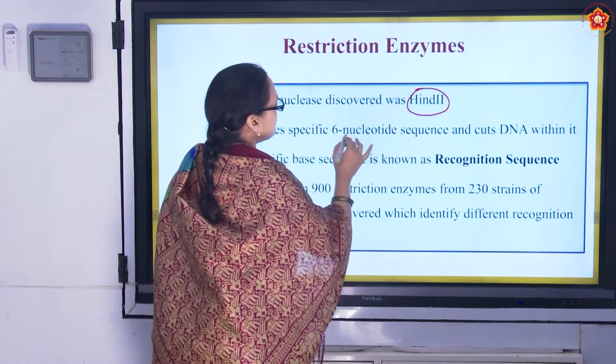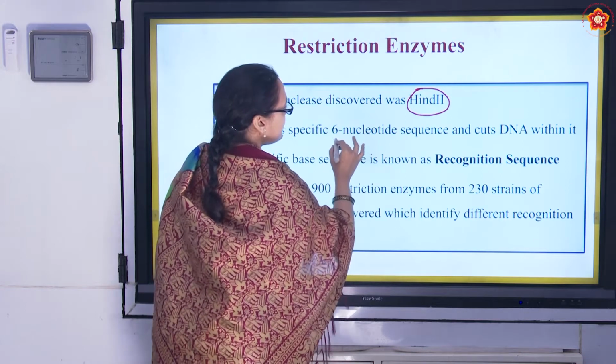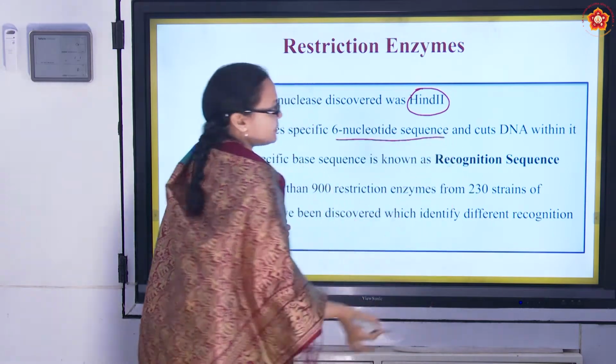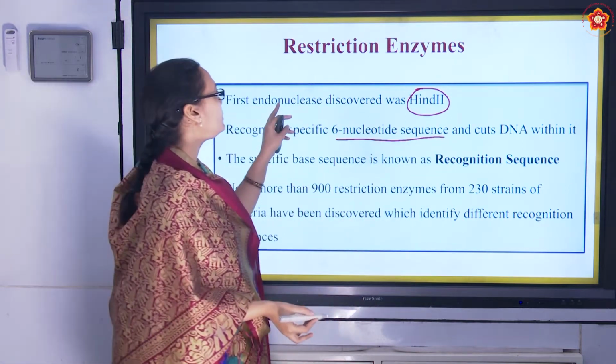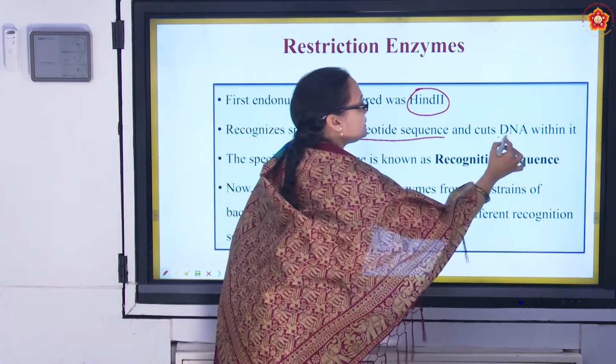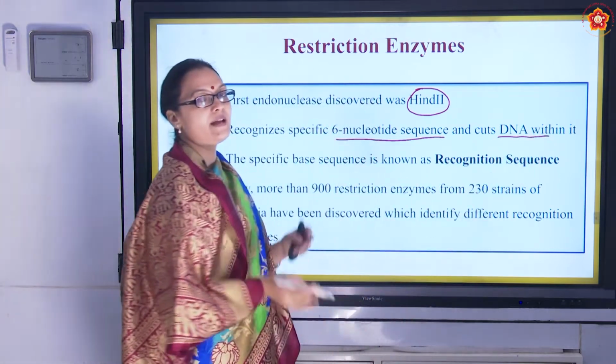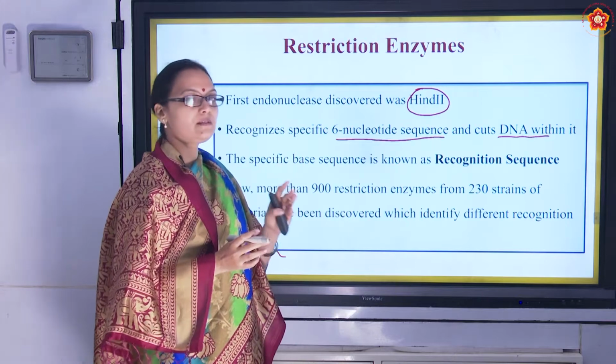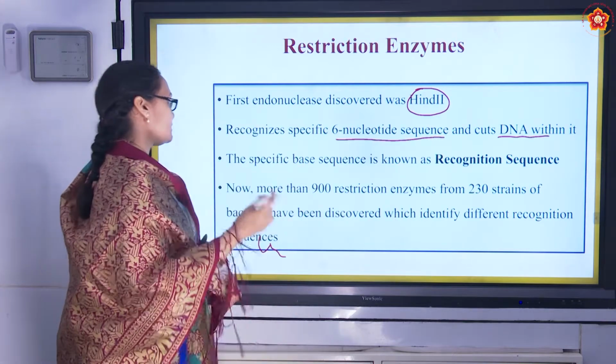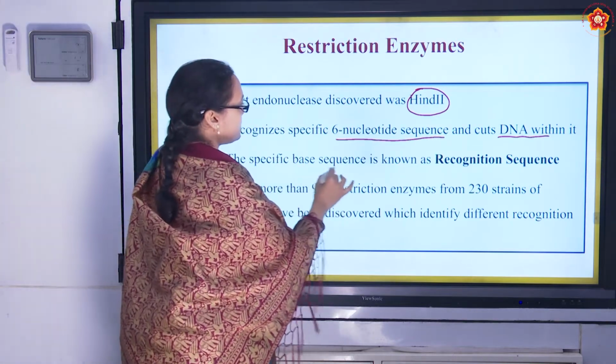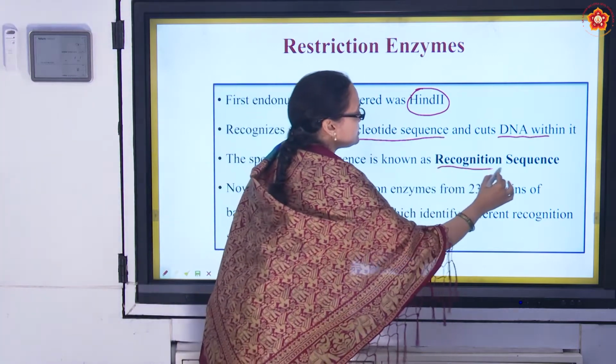Now again, this talks about what we spoke before. Every recognition sequence is 6 nucleotide sequence. Okay, and endonuclease, what they do? They cut within the DNA. Alright, ends will be exo, within the DNA will be endo. The specific base sequence is recognition sequence.